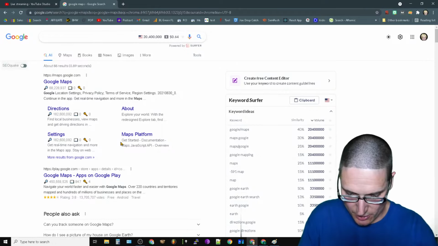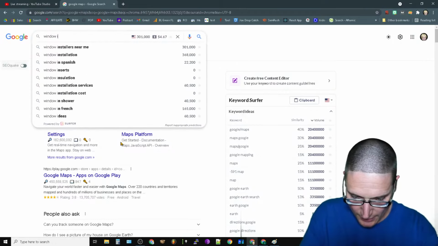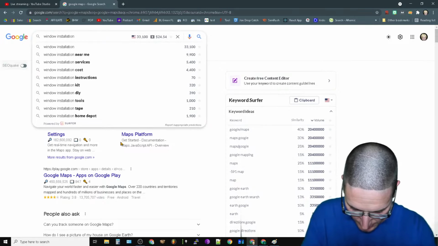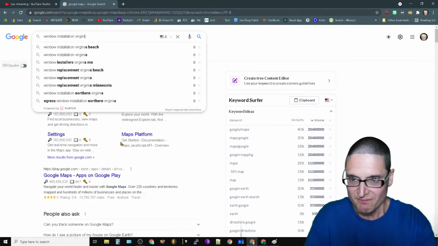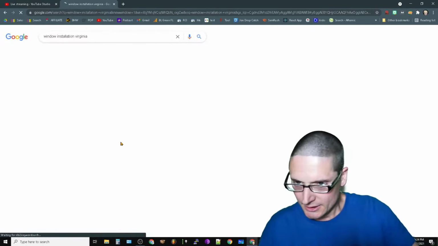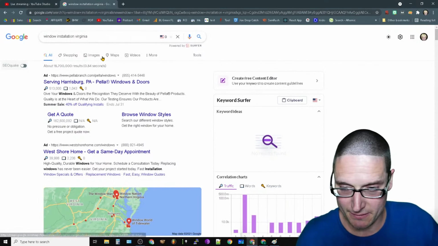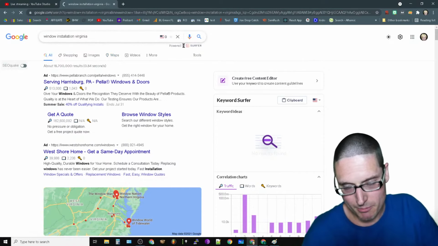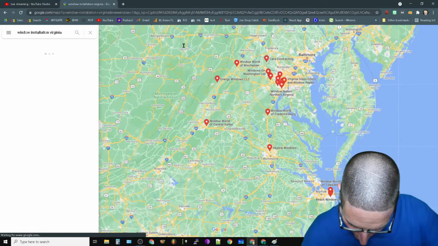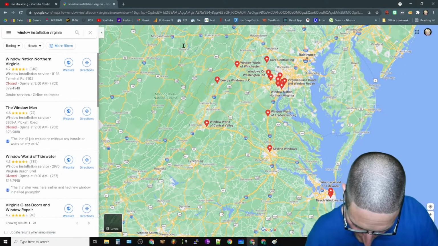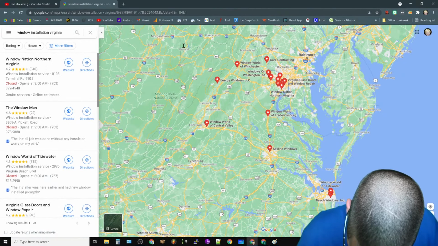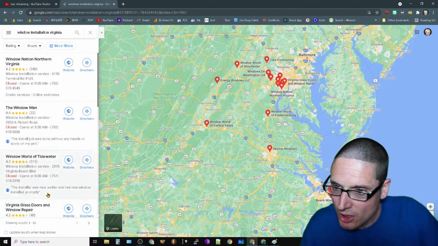So what we're going to do here is an actual window installation, Virginia. All right, I know it's a little different, a little off the kilt, not a big thing. But we're going to come over here to maps, and this performer is actually, I think, tanking quite bad. So let's just take a look at this.